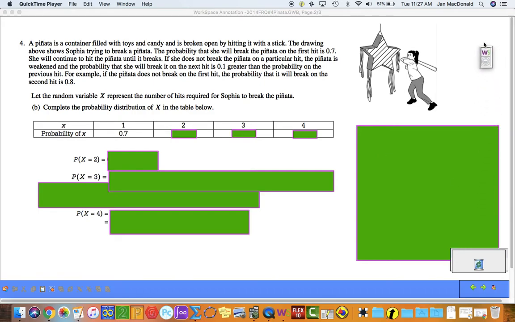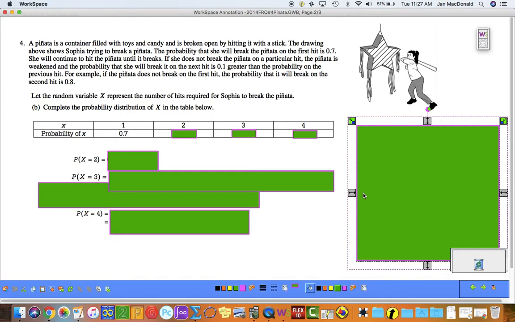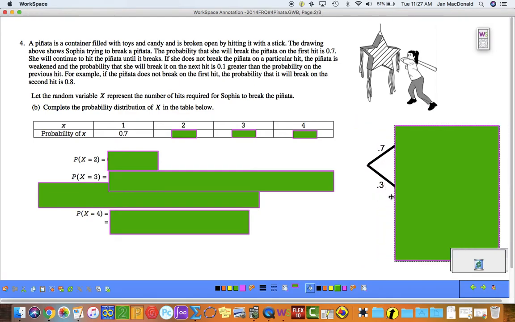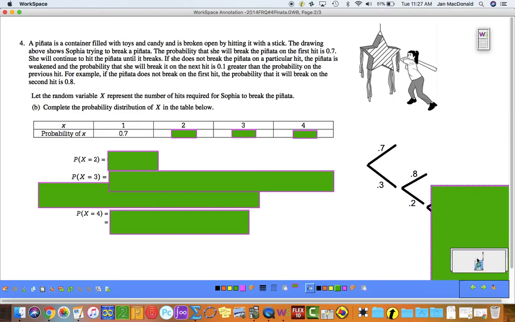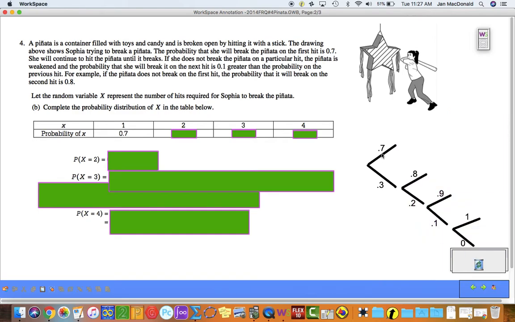That's one of my favorite sayings, right? When we talk about probability, tree is for me. So this is what our tree diagram should look like. If she breaks it, the probability of her breaking it on the first hit is 0.7. That would mean the probability of her not breaking it on the first hit is 0.3, because on each branch, the probabilities have to add to 1.